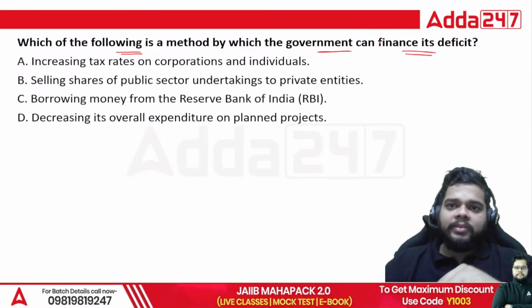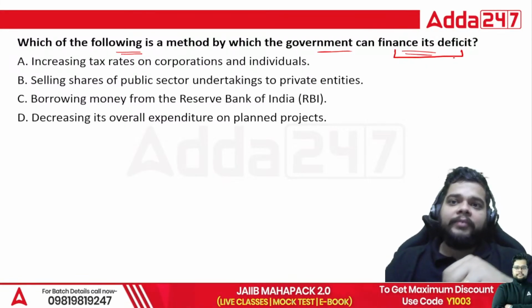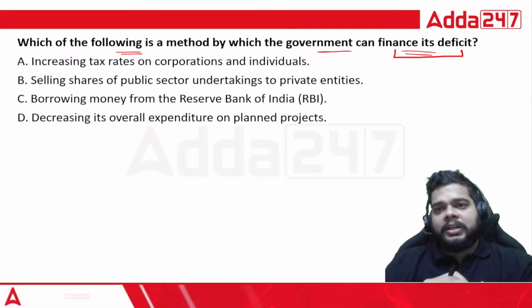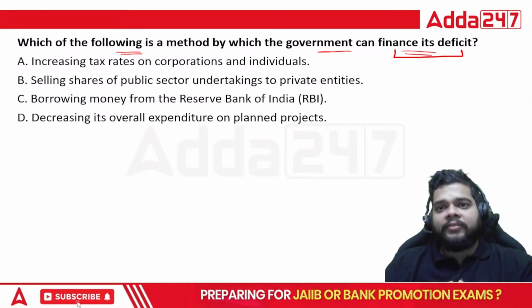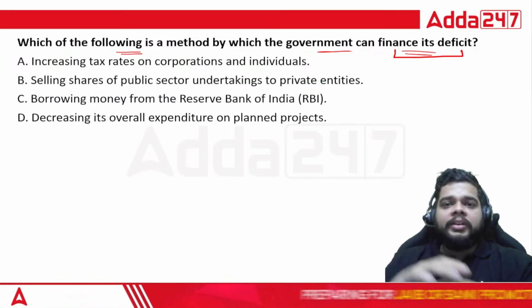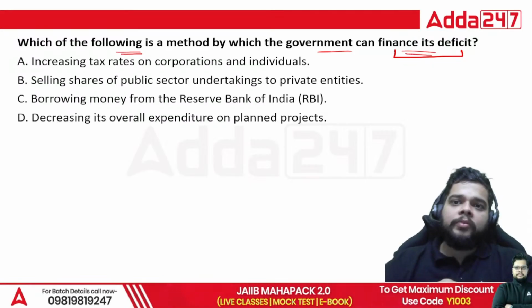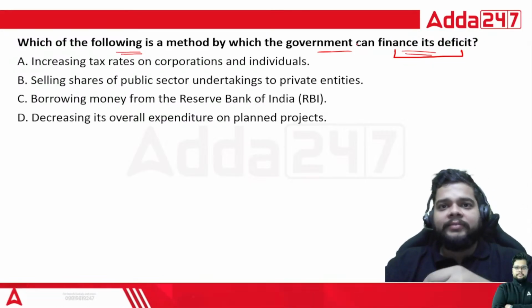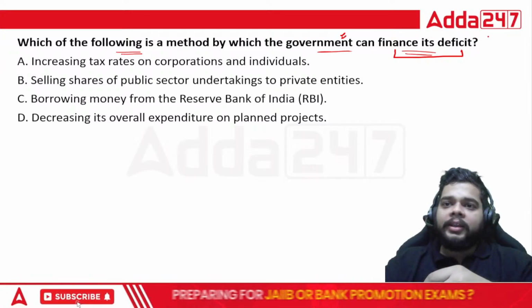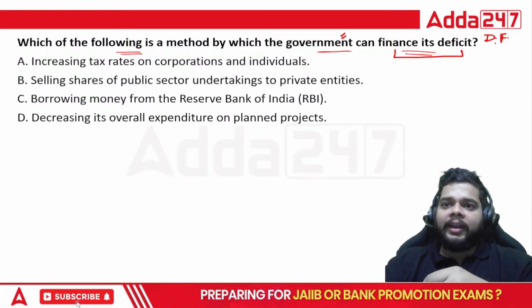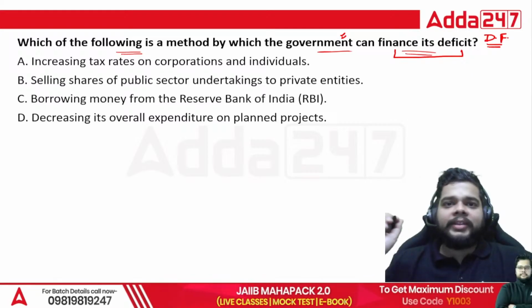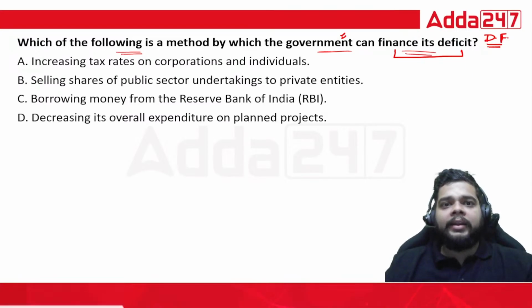The direct term is not mentioned, very cleverly I would say, but you have to infer first what kind of statement is there. So financing its deficit, the government is doing what? The government is performing deficit financing. First of all, you must infer that. After that, you will be able to understand in a better manner what is being asked.